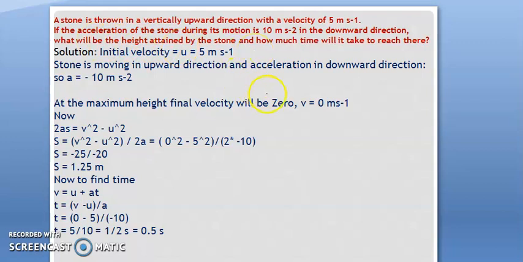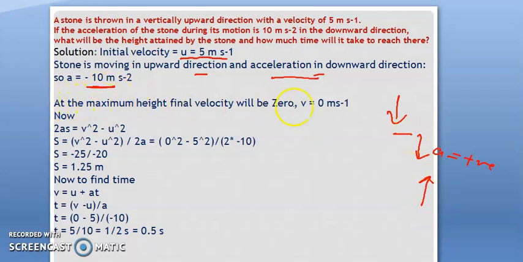So the initial velocity in this case is given as 5 meter per second. The stone is moving in the upward direction, so acceleration is in the downward direction, so that's why a is equal to minus. Why? See, acceleration is in the downward direction, that means acceleration due to gravity is acting downwards. So the motion is against gravity, and that's why it is negative. If your object falls from the top of a building, in this case we can take it positive, but if it is going upward, then it is against gravity, that's why it is minus 10.